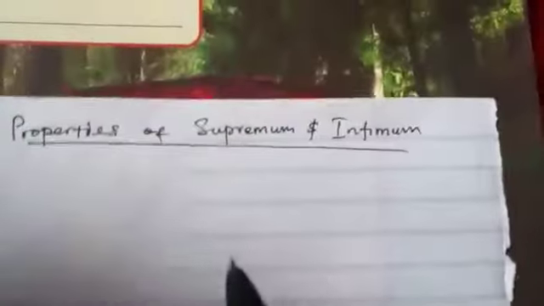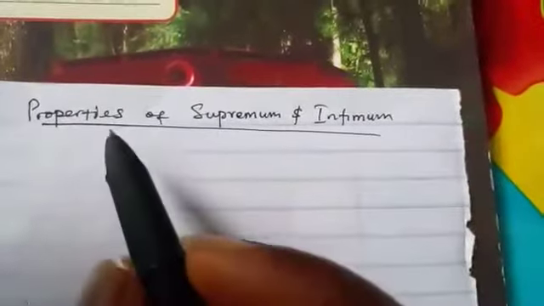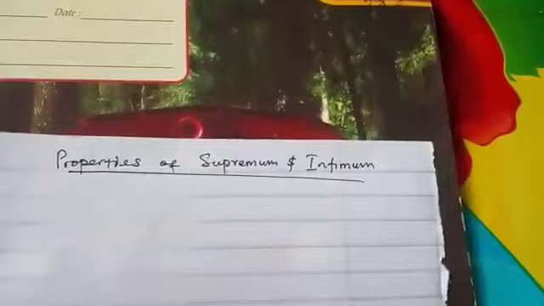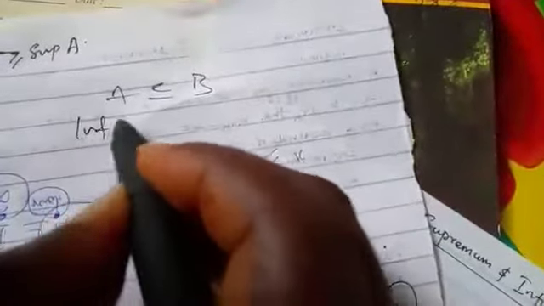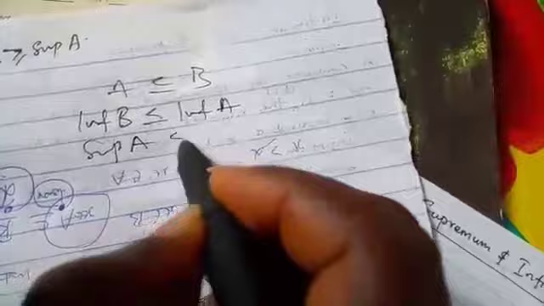So, welcome back to the continuation of the bounded set class. We are considering the properties of supremum and infimum. Although we have stated one of them in the first one, where we say that if you have two subsets that are bounded, then infimum of B is less than or equal to infimum of A, and supremum of A is less than or equal to supremum of B. So we have stated that.